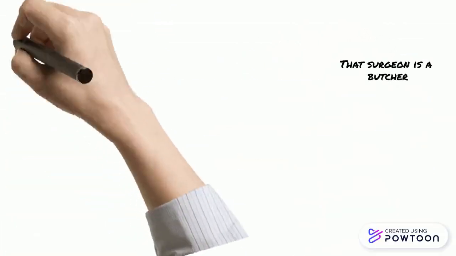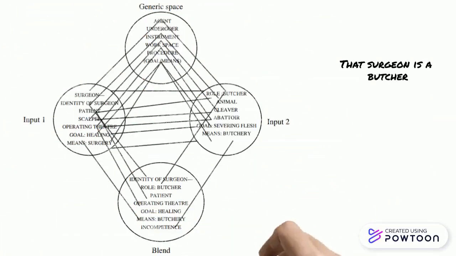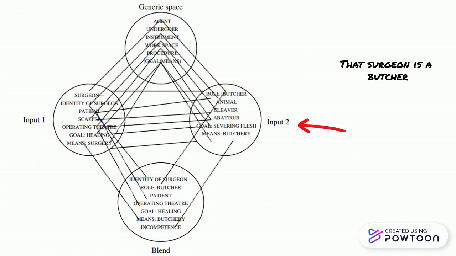The blending theory is able to account for the negative assessment associated with this example by using emergent structure. In the input space for butcher, named input 2, we have a highly skilled professional. However, in the blend, these skills are inappropriate for performing surgery on human patients. While surgeons attempt to save lives, butchers perform their work on dead animals.